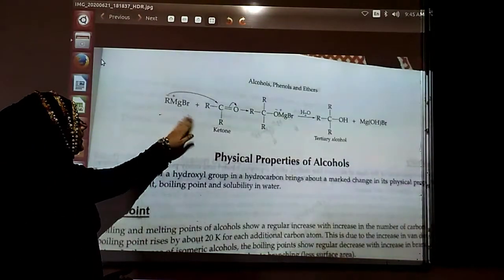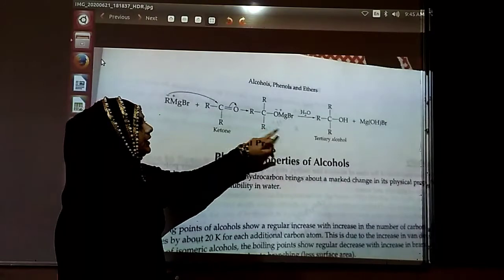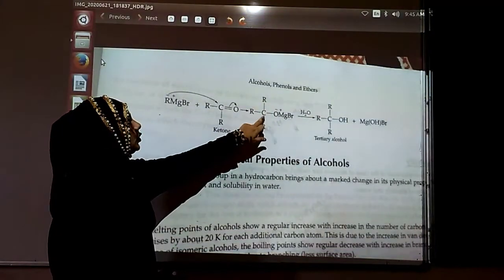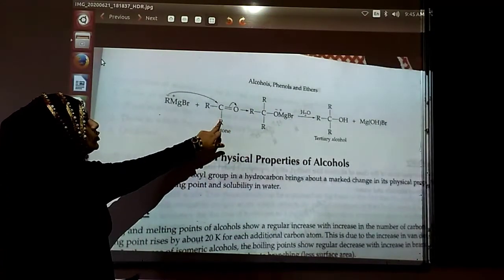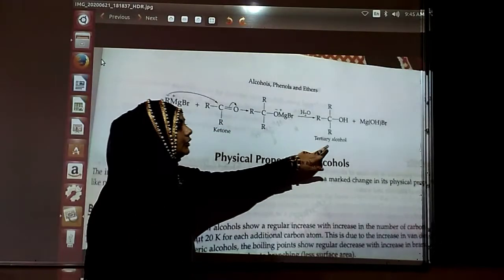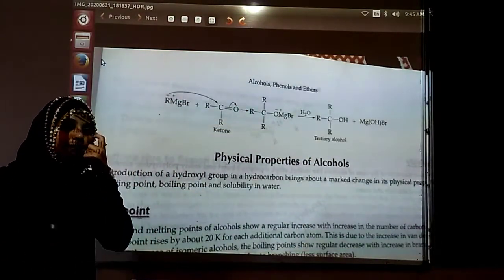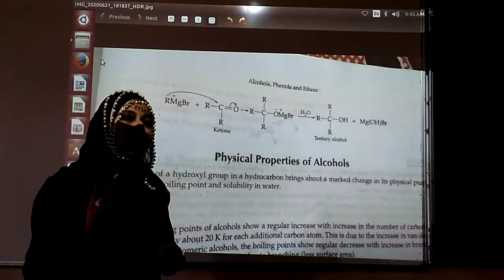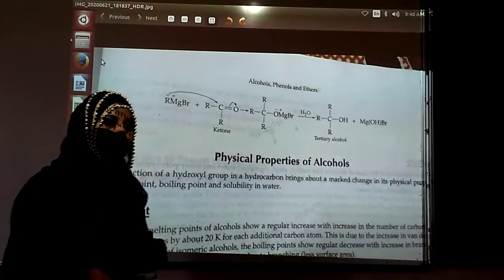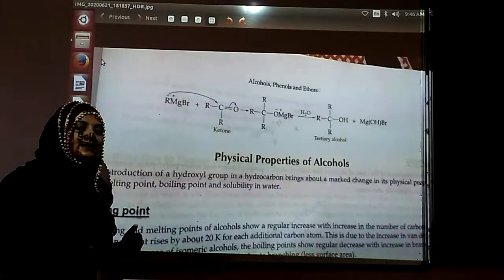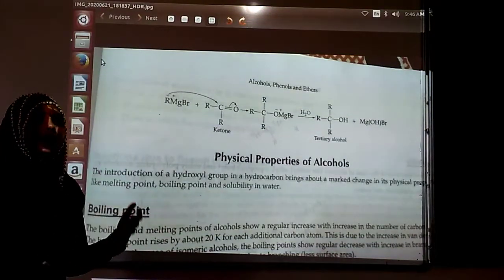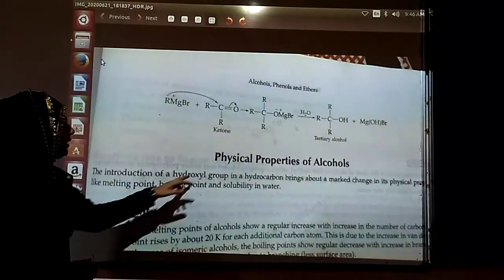Grignard reagent again, that is used with the ketone. So now with the ketone, the carbon is over there with two more carbons. So it is getting tertiary alcohol. That is what you have to remember. You have to select the material according to the type of the product you want. It may be primary, secondary, tertiary. Independently, you have to use your aldehyde, ketones, and so on.